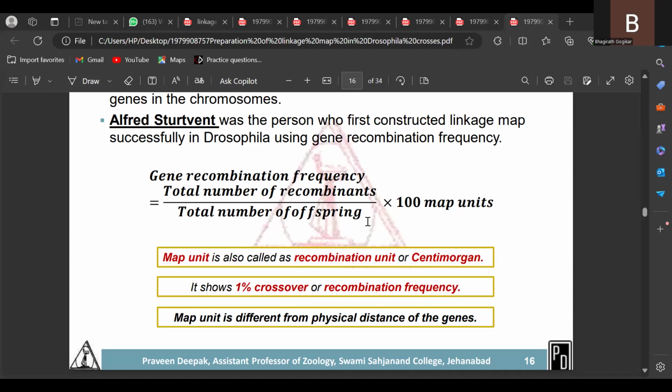If there is 20% crossing over between A and B genes, that is nothing but, I will explain like this. For example, this is the chromosome. This is the A gene here. This is the B gene here.